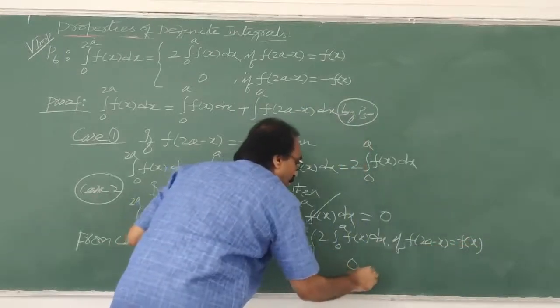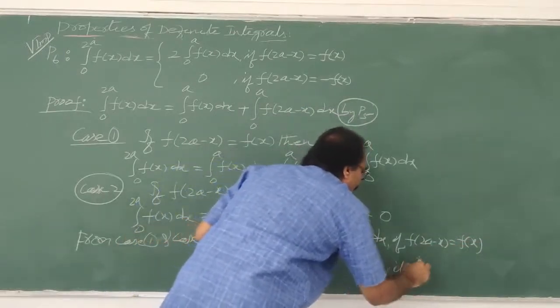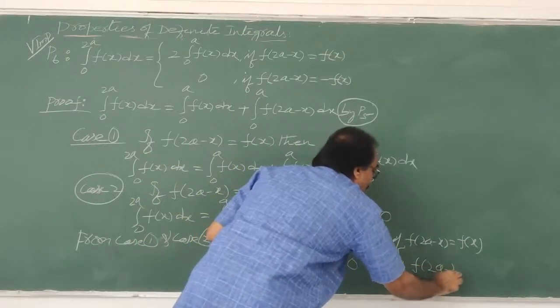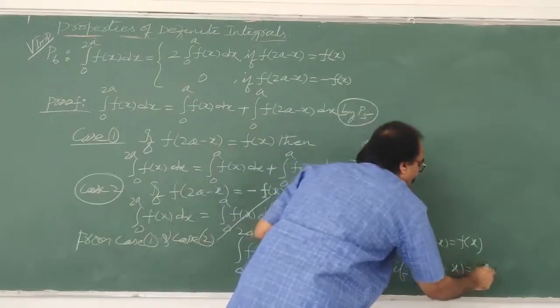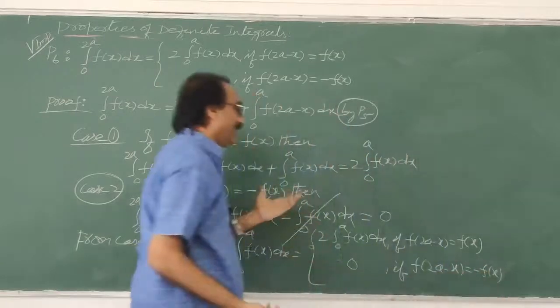Okay na? 0 if f of 2a minus x is equal to minus f of x. Over, that's all. That's what you got.